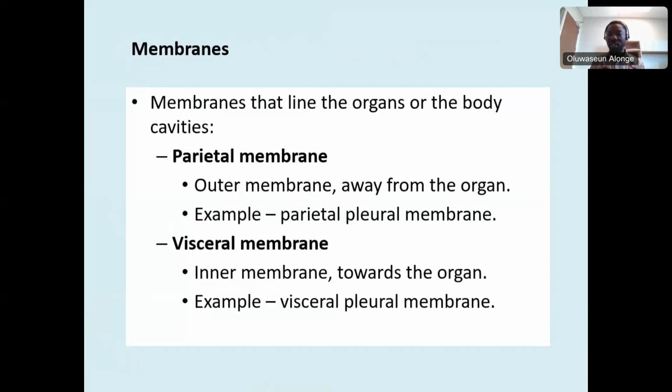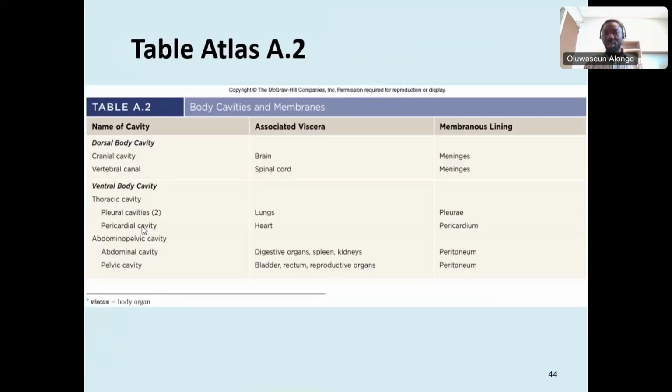The visceral organ has a lining membrane that covers it. That lining is the visceral membrane. Then the bone also has a lining on the inside, and that is what we call the parietal membrane. So the closest membrane to the organ is the visceral membrane. The one that is away from the organ is the parietal membrane.